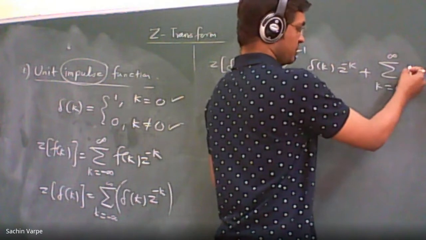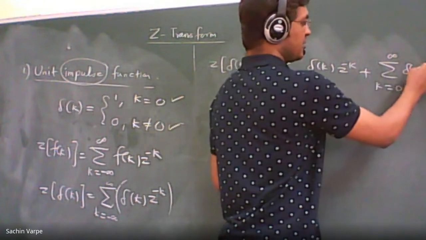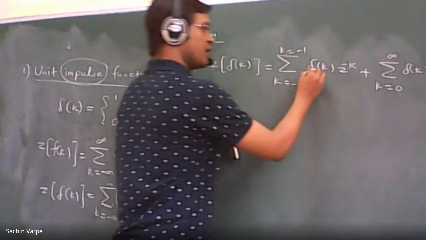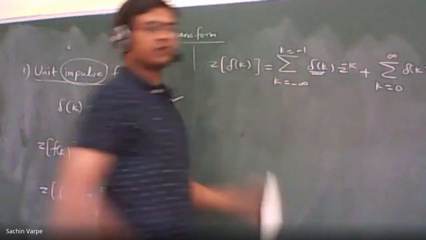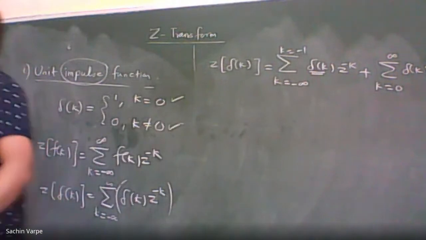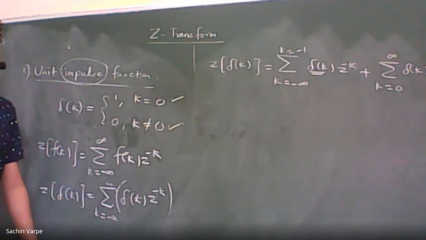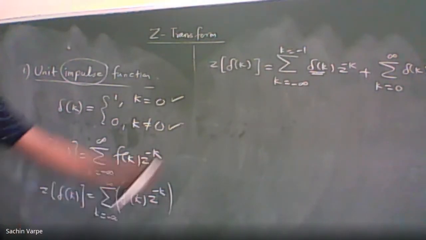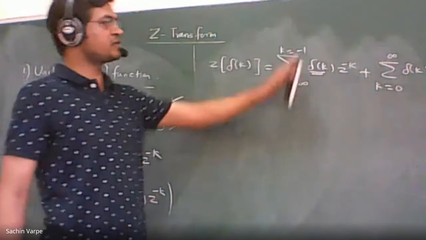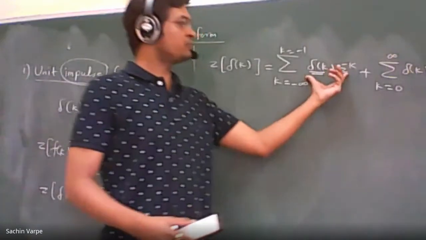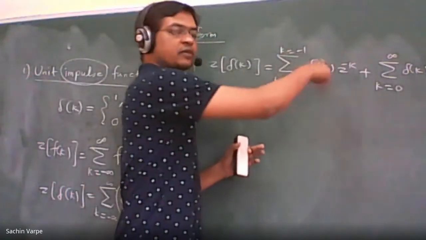Now tell me, what is the value of delta k in the interval minus infinity to minus 1? 0, right? So 0 into everything will be 0. So this negative summation will be 0.